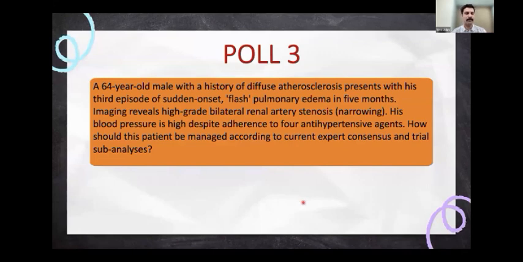Now we'll go on to poll number 3. Can we have poll number 3? Netcast, please play the poll.